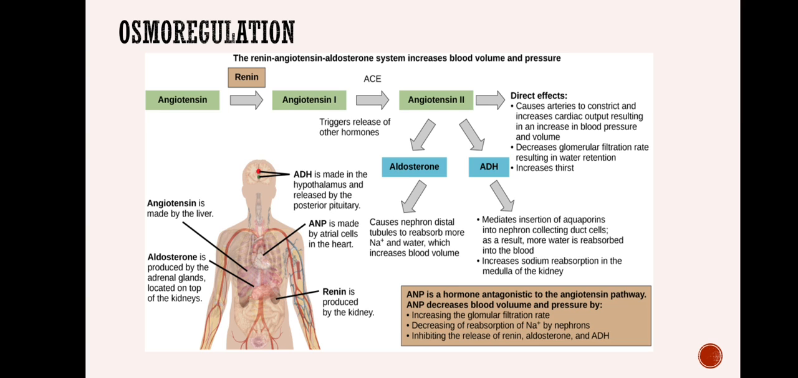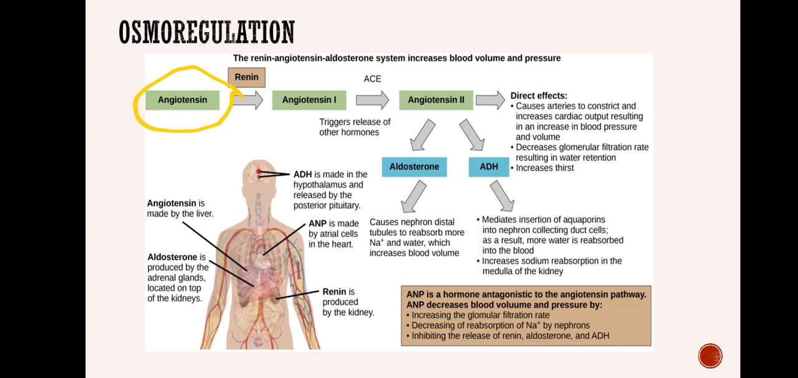Osmoregulation takes place by sweating, by releasing the salt. It also takes place by the kidney. Kidney is one of the organs involved in osmoregulation, helping in maintaining the salt and water concentration of the body. Now here we are talking about hormones that help in osmoregulation. So the first hormone that can be included here is angiotensin.